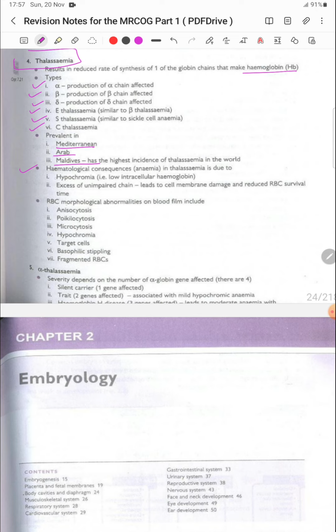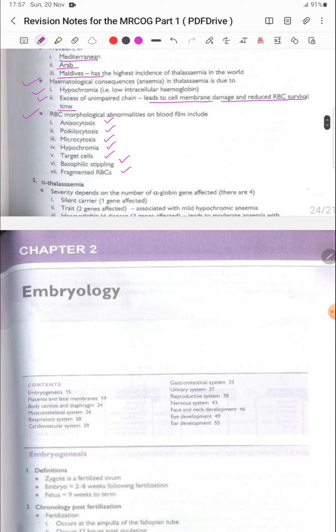The hemolytic consequences: the anemia in thalassemia is due to hypochromia, with lower intracellular hemoglobin and an excess of the unimpaired chain, which leads to cell membrane damage and reduces RBC survival time. RBC morphological abnormalities on the blood film include anisocytosis, poikilocytosis, microcytosis, hypochromia, target cells, basophilic stippling, and fragmented RBCs.